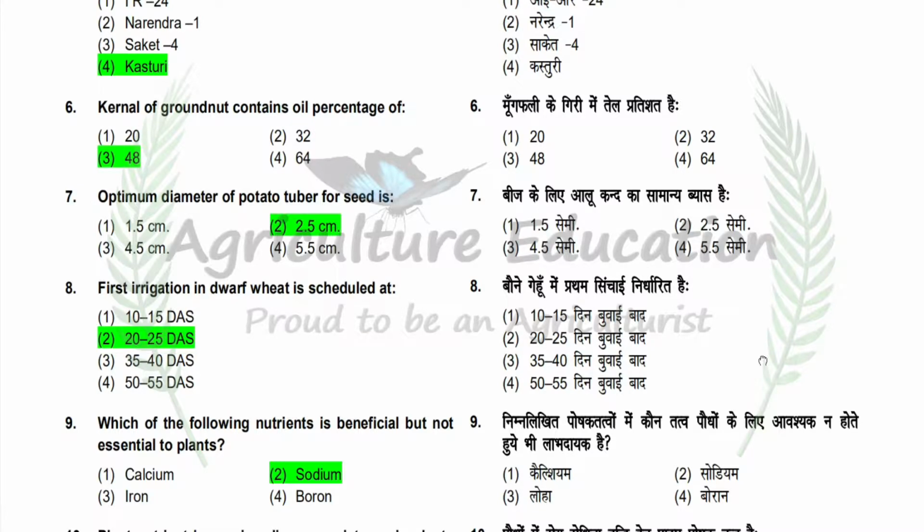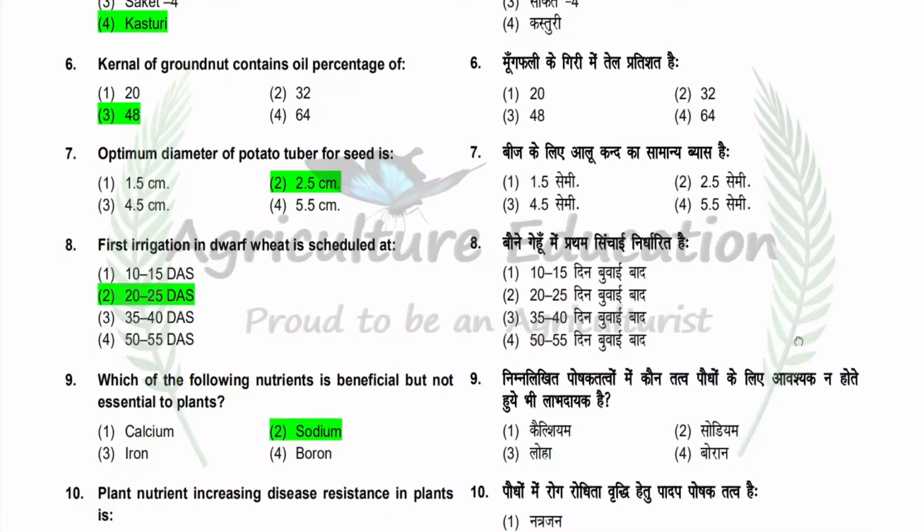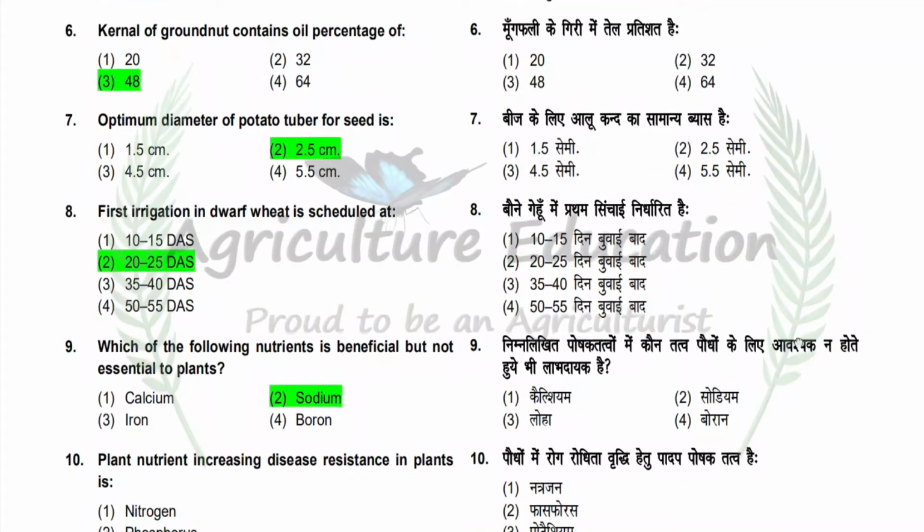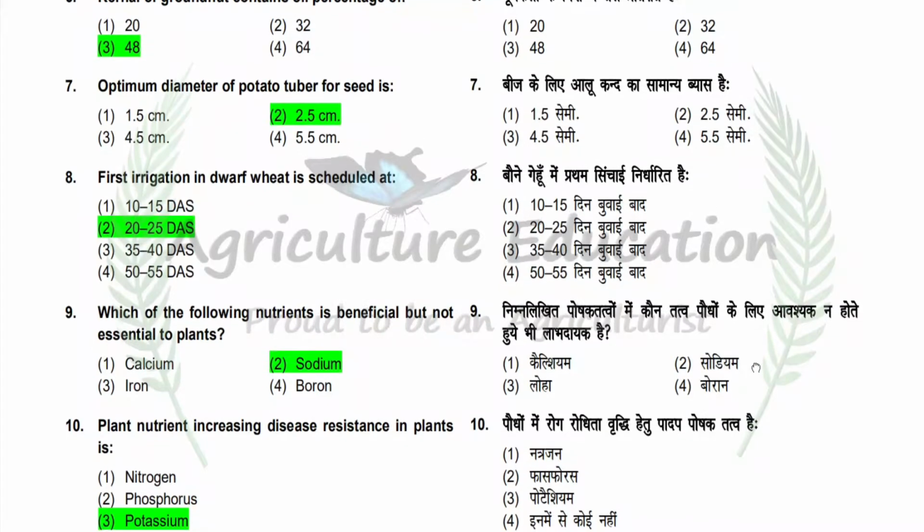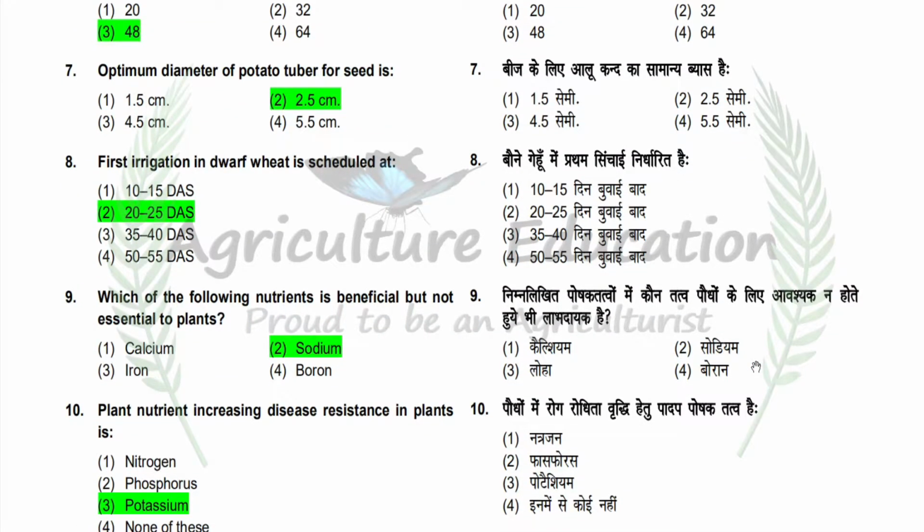Next question is first irrigation in dwarf wheat is scheduled at. Option is 10 to 15 day after sowing, 20 to 25 day after sowing, 30 to 40 day after sowing and 50 to 55 day after sowing. So correct answer is 20 to 25 day after sowing. Next question is which of the following nutrient is beneficial but not essential to plants? Option is calcium, sodium, iron, boron. So correct answer is sodium.